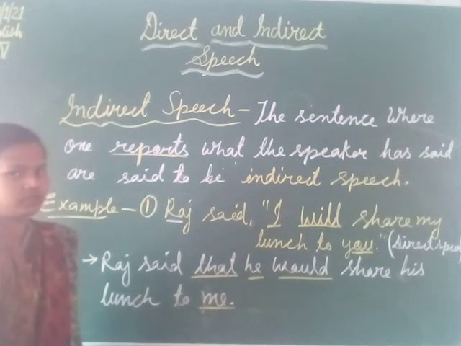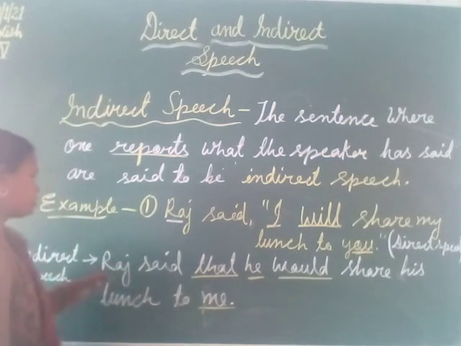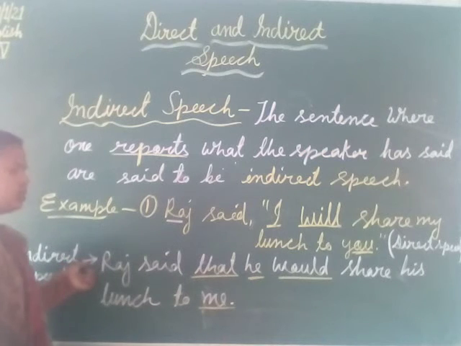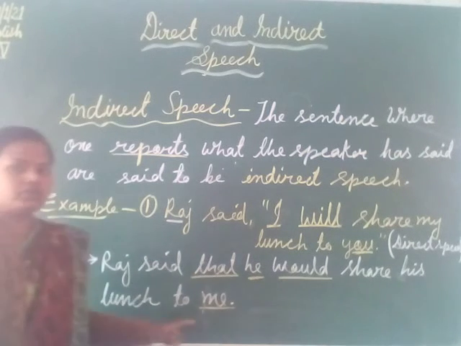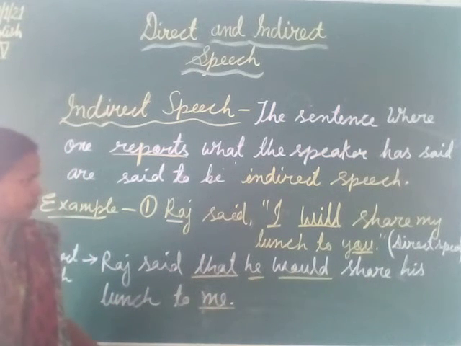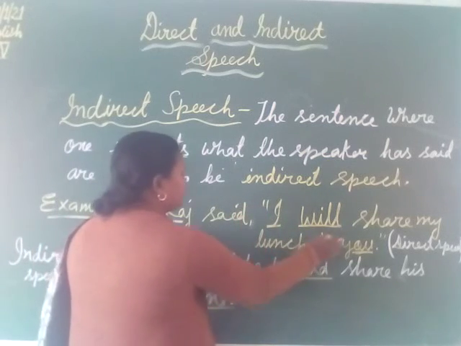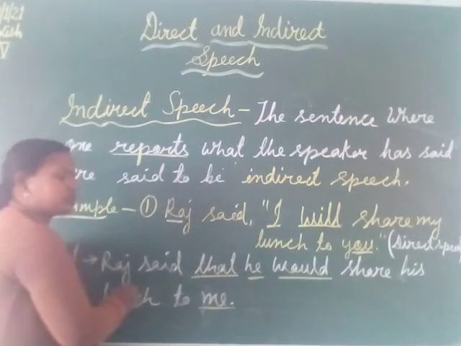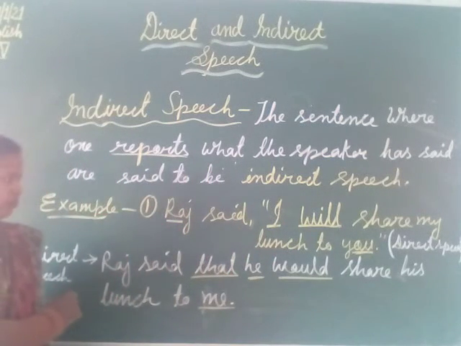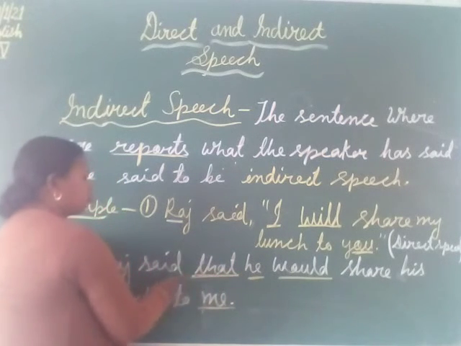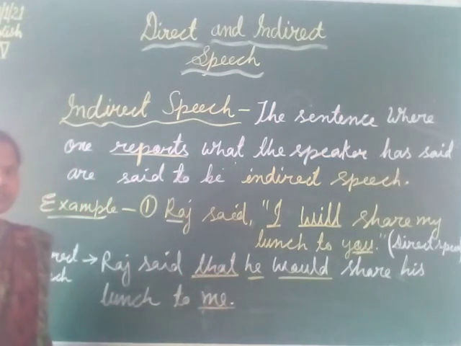In this way we have seen, when we convert a direct sentence into an indirect sentence, there are so many changes. The first change is the personal pronoun change. The second is the tense-wise change. Also all the inverted commas are removed when we write the sentence in indirect form, and the conjunction word, that is the joining word, is used to make indirect speech.